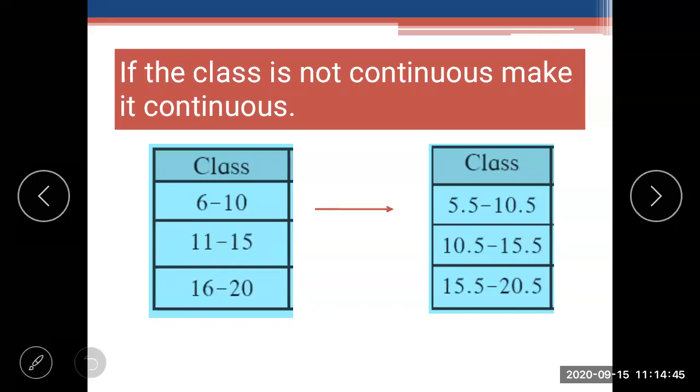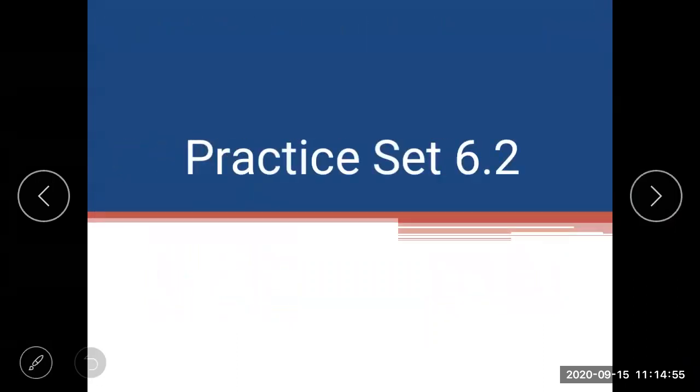Okay. Shall we start practice set 6.2? In practice set 6.2, I think only 4 or 5 questions are there, so we will do 2 or 3 questions. Question number 1.